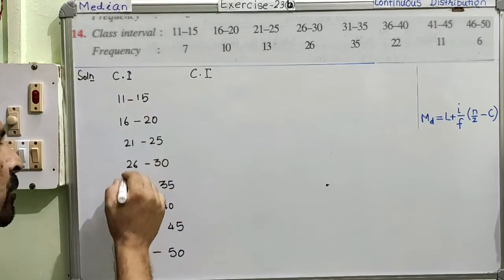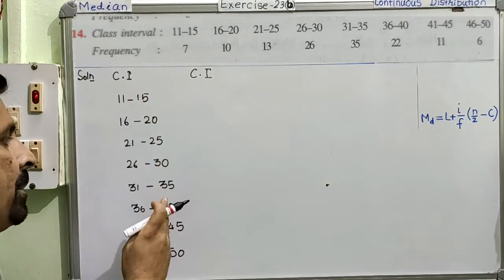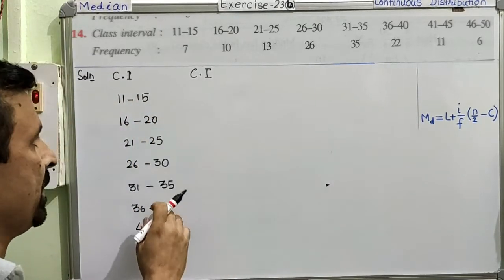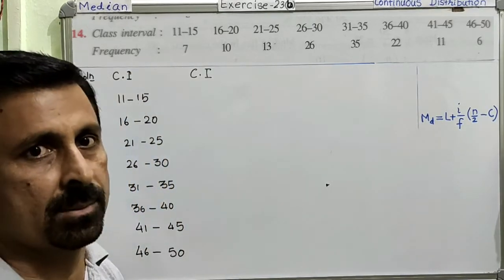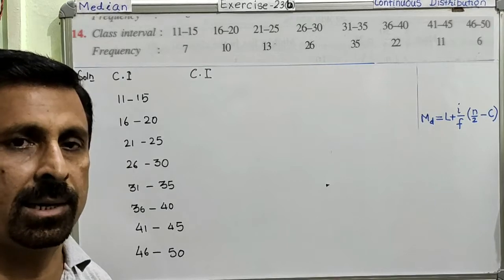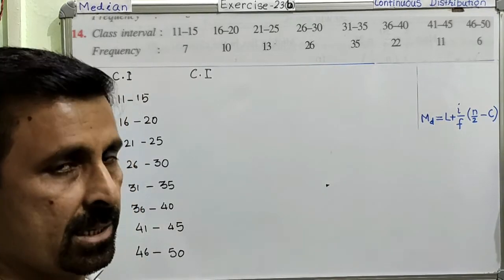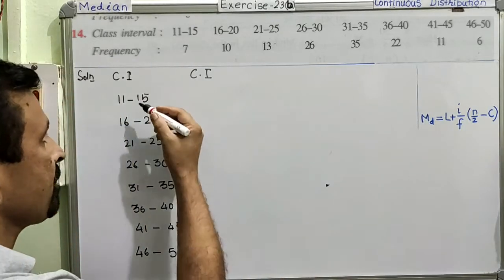Now the lower limit will have to be reduced by half and the upper limit has to be increased by half. If you do so, then your inclusive class interval will get converted into exclusive class interval, and this is the process of converting inclusive class interval into exclusive class interval. I repeat, the process of converting inclusive into exclusive class interval.